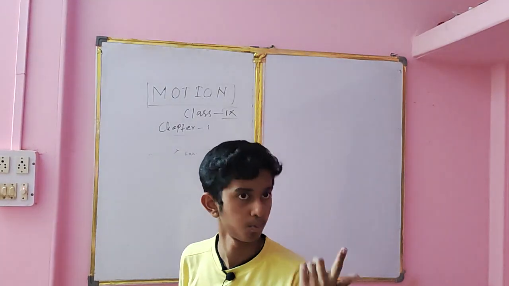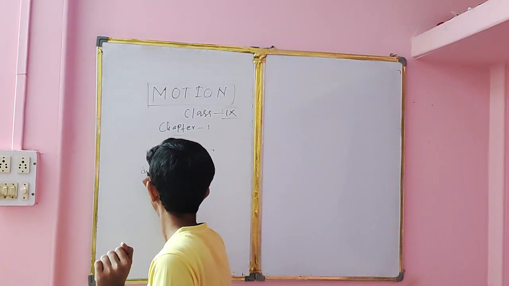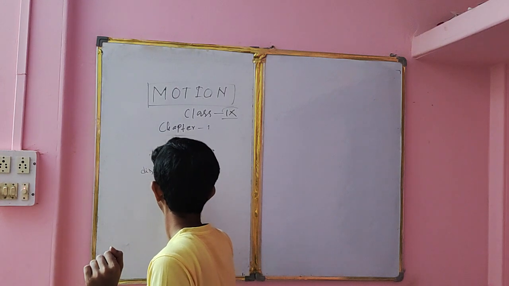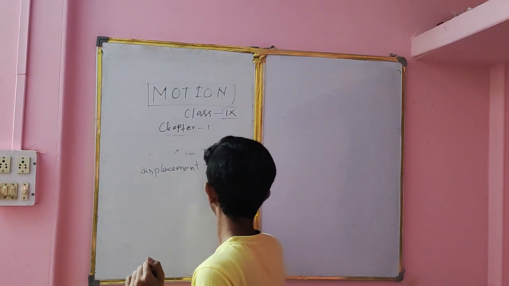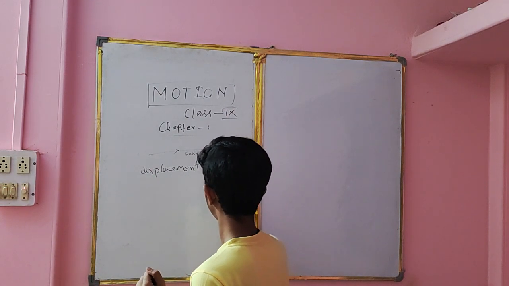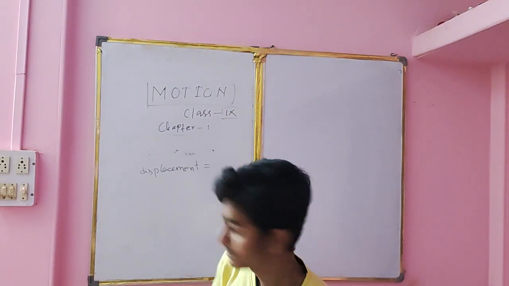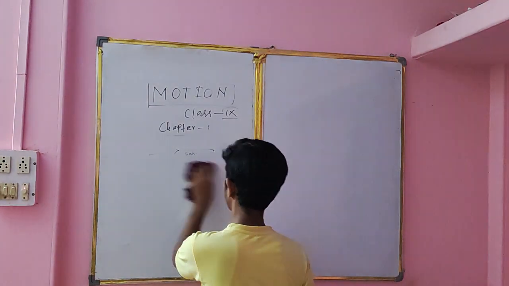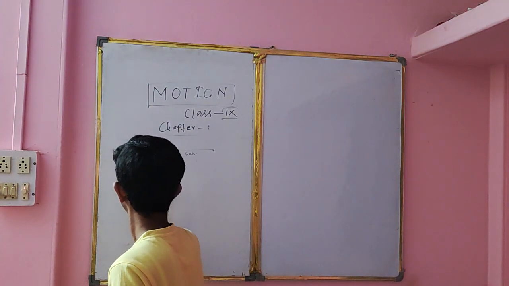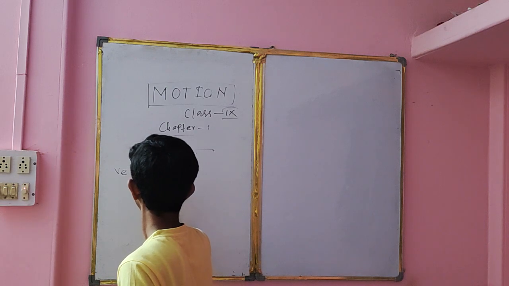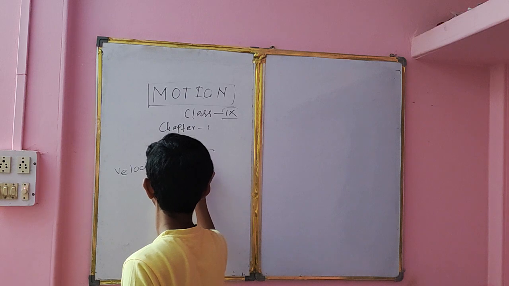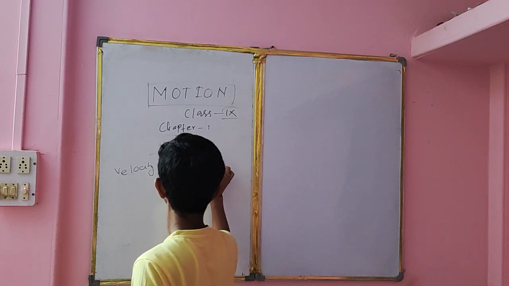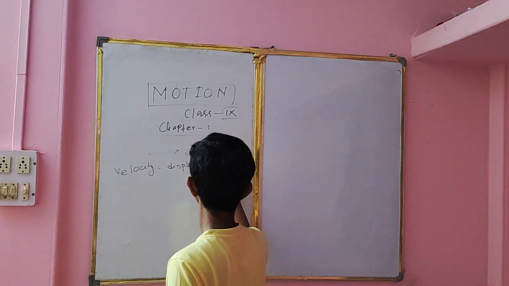Now let us see the formula. Velocity equal to displacement by time.